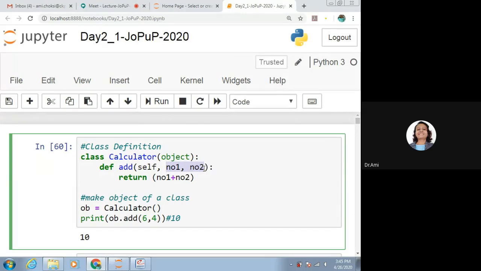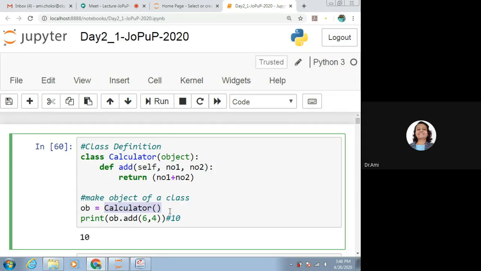Number 1 and number 2 are the parameters of this particular function. Now to make the object of this class, what we do is ob is equal to calculator. No need to give anything like new, or on the left-hand side to provide the class name. Nothing like that is required. It makes our life very simple.